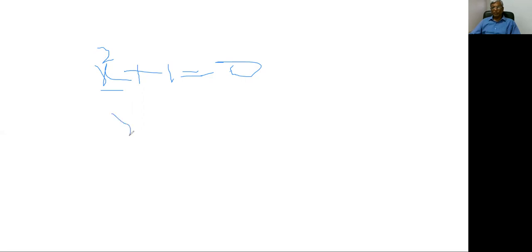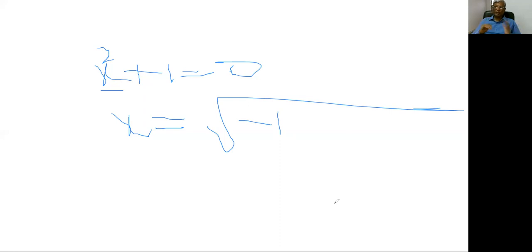Means you can write here x is equal to under root, and this is minus 1. Till your 11th study, it was quite impossible for you to find out the square root of a negative quantity. And that is the reason, necessity is the mother of invention.